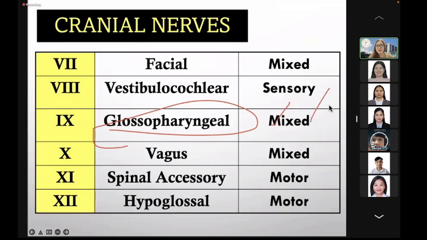The sensory is from the posterior 2/3 of the tongue, and the motor supplies the stylopharyngeus muscle, which is an important muscle, or it acts as a significant dilating muscle of the nasopharynx. Okay. Vagus is also a mixed cranial nerve. It has a motor, a sensory, and a parasympathetic division.